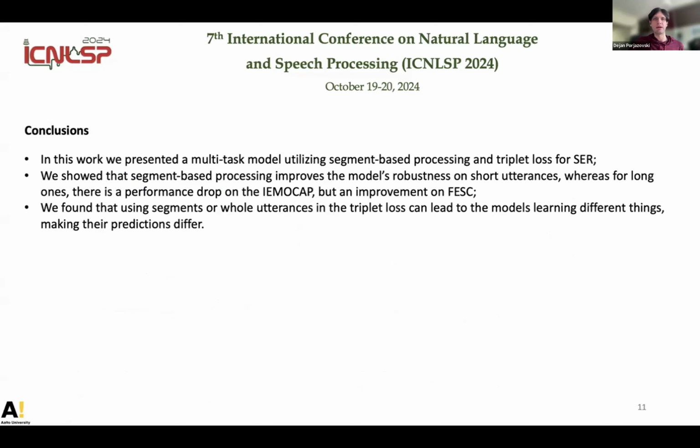And to wrap things up, in this work we presented a multitask model utilizing segment-based processing and triplet loss for spoken emotion recognition. We showed that segment-based processing improves the model's robustness on short utterances, but for the long ones, there's a small performance drop on the IEMOCAP, but improvements on the Finnish emotional speech corpus. And we found that using segments or whole utterances in the triplet loss can lead to the models learning different things, making their predictions differ.